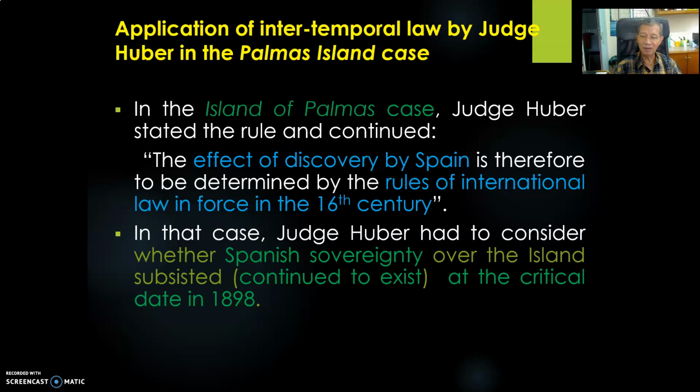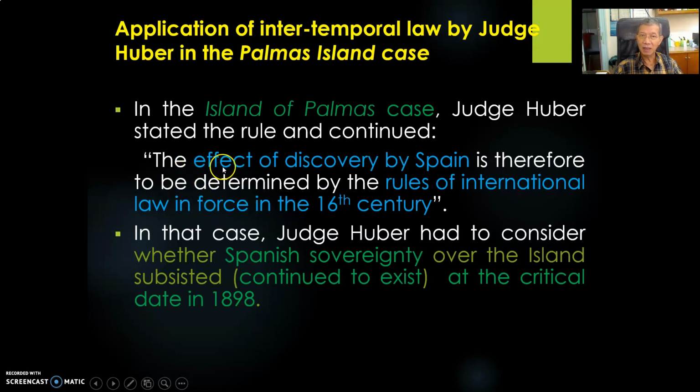But on the other hand, the rival state is the Netherlands. The Netherlands argued that they had been exercising sovereignty over the Palmas Island since the 18th and 19th centuries, and up to 1898 the Netherlands was exercising a certain amount of sovereign activities over it. So those are the facts of the case. Judge Huber stated the intertemporal law first, because Spain argued that they discovered the Palmas Island.